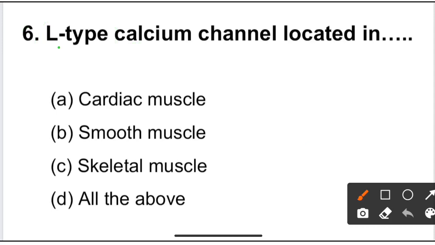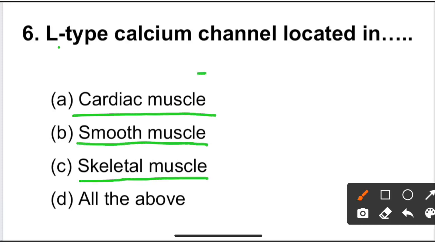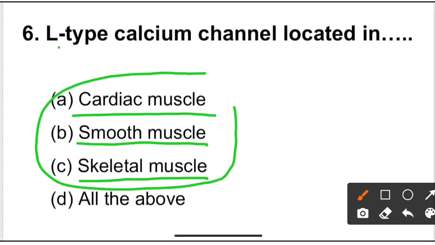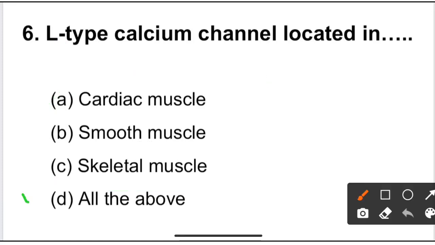So L type calcium channels are present in cardiac muscle, smooth muscle, and skeletal muscle. All these muscles contain L type of calcium channel. So correct option is option D, all of the above.